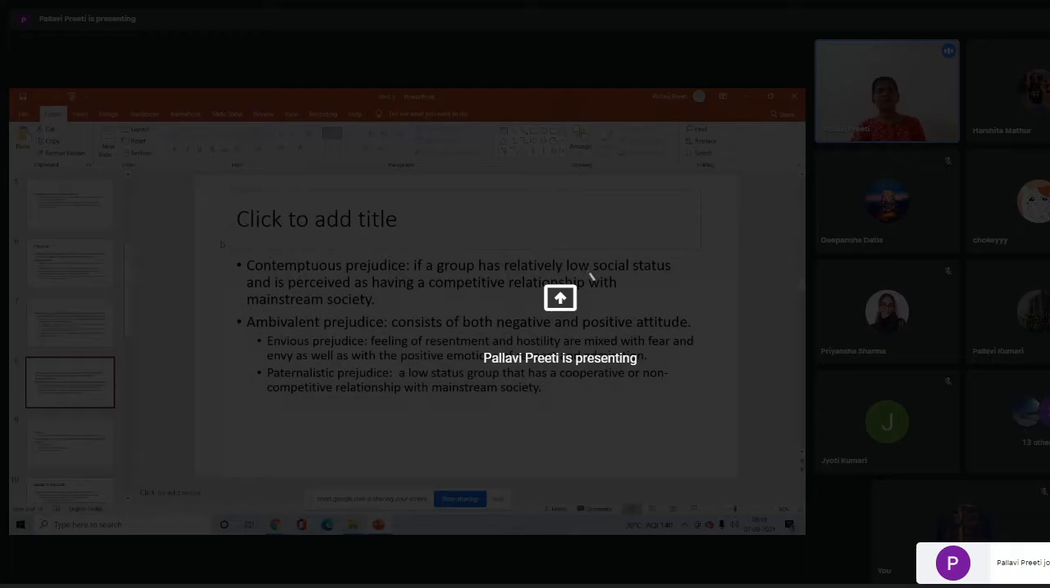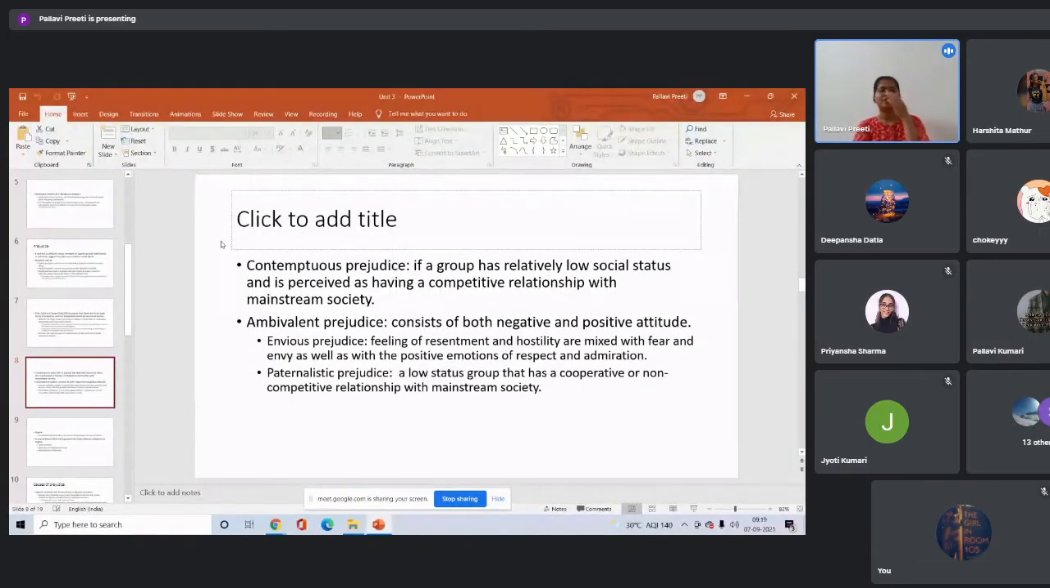Okay, the paternalistic prejudice basically means this target group has a low status and has a cooperative relationship. So what happens when they have a cooperative or non-competitive relationship with the mainstream society is that the other group, not the target group, has a warm feeling towards them. For example, if we consider women, if they are a low status group and in a non-competitive relationship, what could be the feeling of the other group towards them, right?